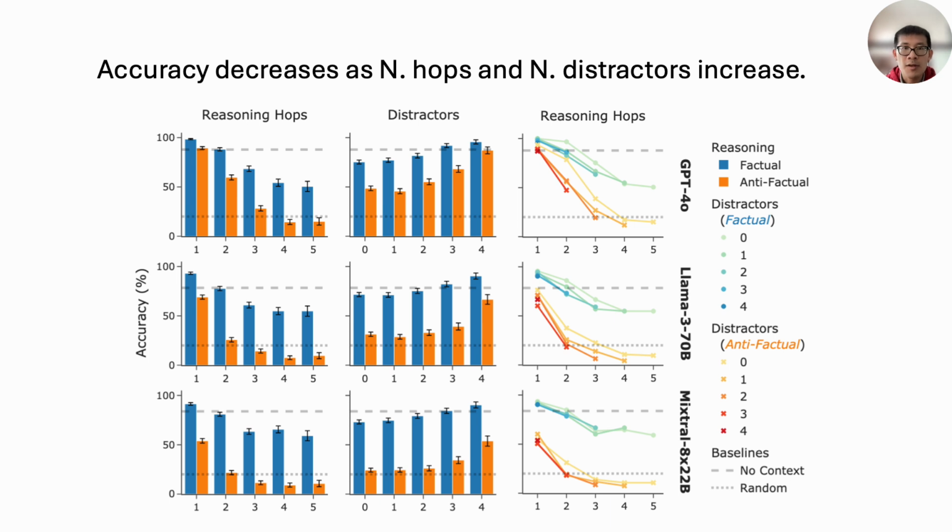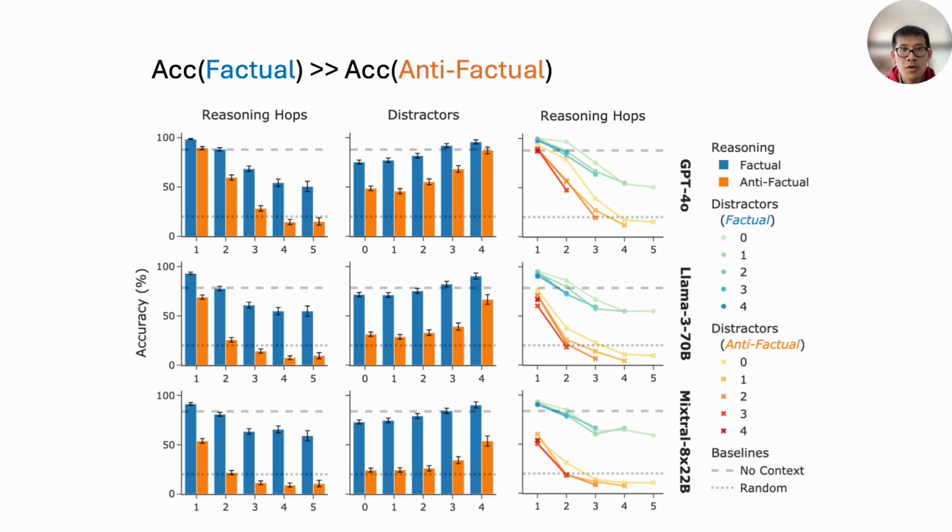Here's a snapshot of some of our experiments that evaluate the state-of-the-art large language models. We found that in general, the reasoning accuracy decreases with the number of hops and the number of distractors. Also, the accuracies of the factual reasoning problems are significantly higher than the accuracies of the anti-factual reasoning problems. This indicates that a large portion of the large language model's reasoning capabilities still come from common sense grounding, in other words, parroting.